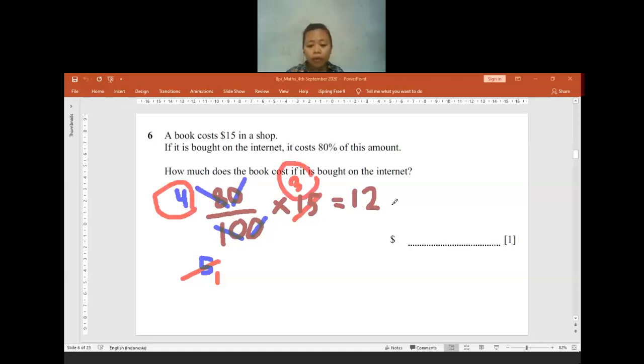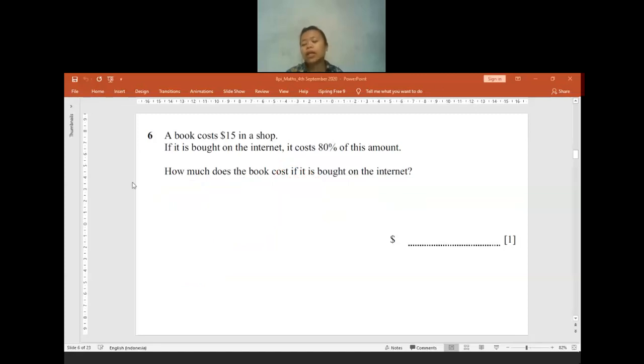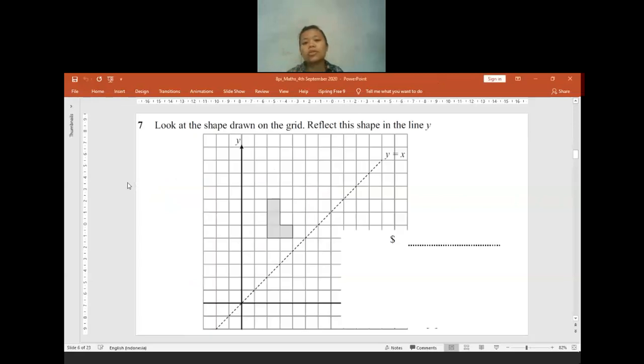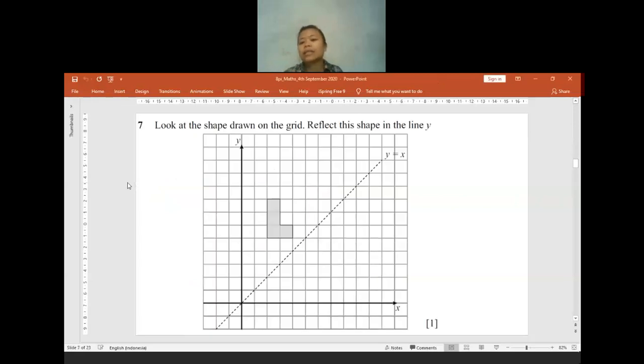I think it is clear enough, right? I will move to the next question. Feel free to let me know whenever you have any question. You can unmute yourself and tell me, or you can type it through the chat box. Okay, for question 7, it is a drawing. We have to make a reflection on the line y equals x.